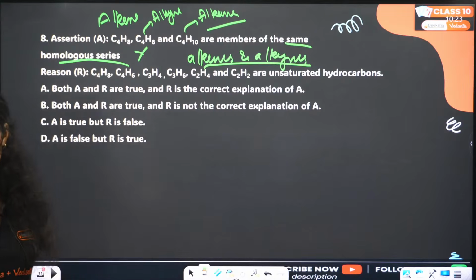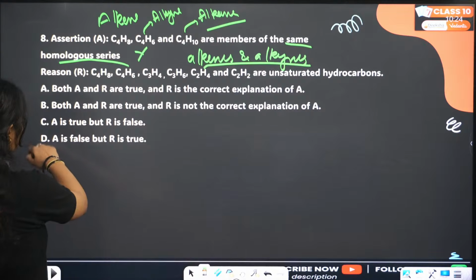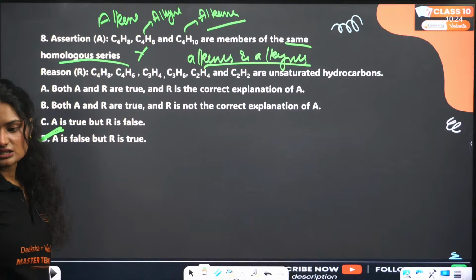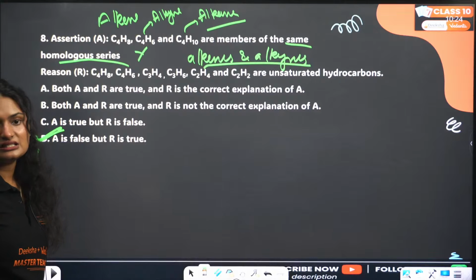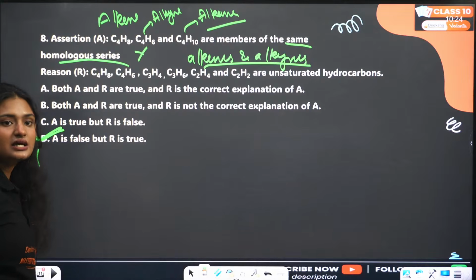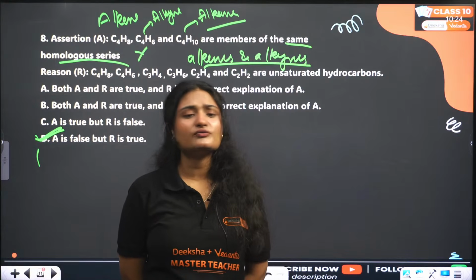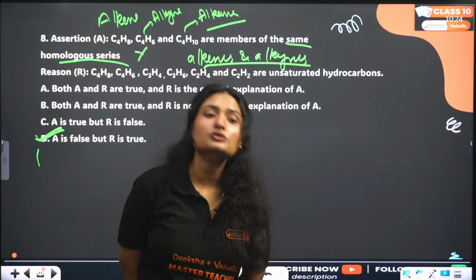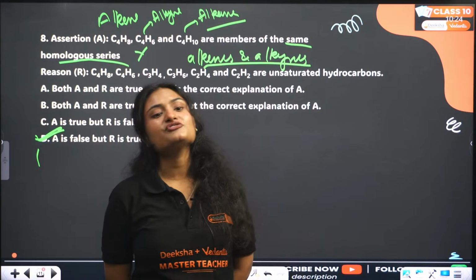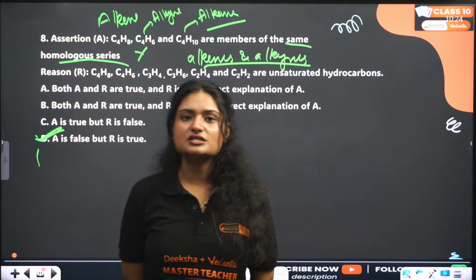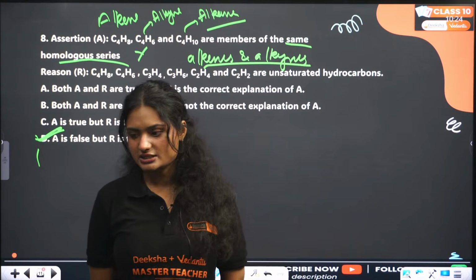So you want me to explain the reactivity series? Let me explain it. Wait. The correct answer is option D. The assertion is false, but the reason is true. Why? Because these are not members of the same homologous series. They all belong to different homologous series: alkene, alkyne, alkane, right?